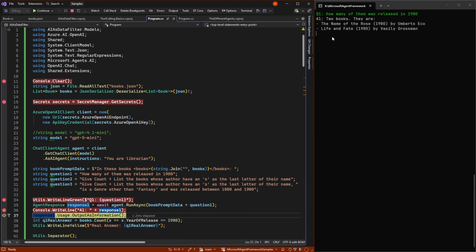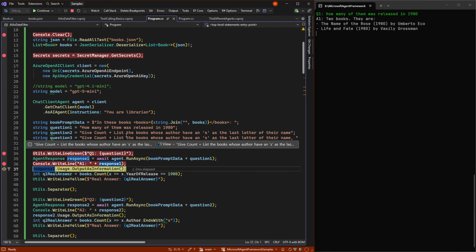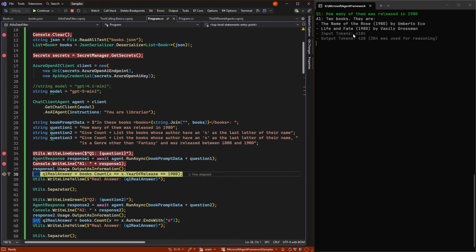It comes back again with the same two books, which is good. A model like ChatGPT 5 Mini is pretty good at this, and if we went to even bigger models, it would be even better. But we are still using a lot of tokens, and now even more in output due to reasoning.